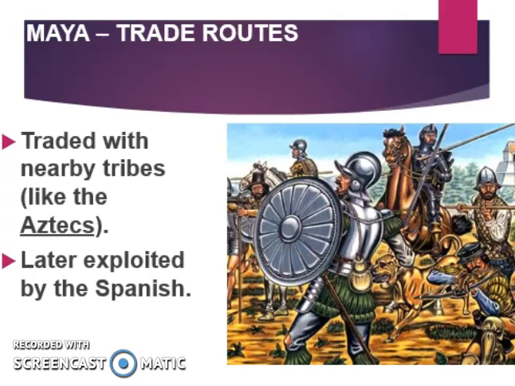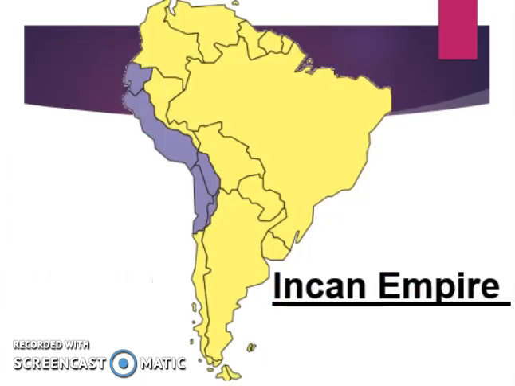The Mayans traded with nearby tribes like the Aztecs, and they were later exploited or taken advantage of by the Spanish. The final civilization we'll talk about here in the Americas is the Incan Empire. So this empire existed in South America in that purple region on the map. So the western side of South America.